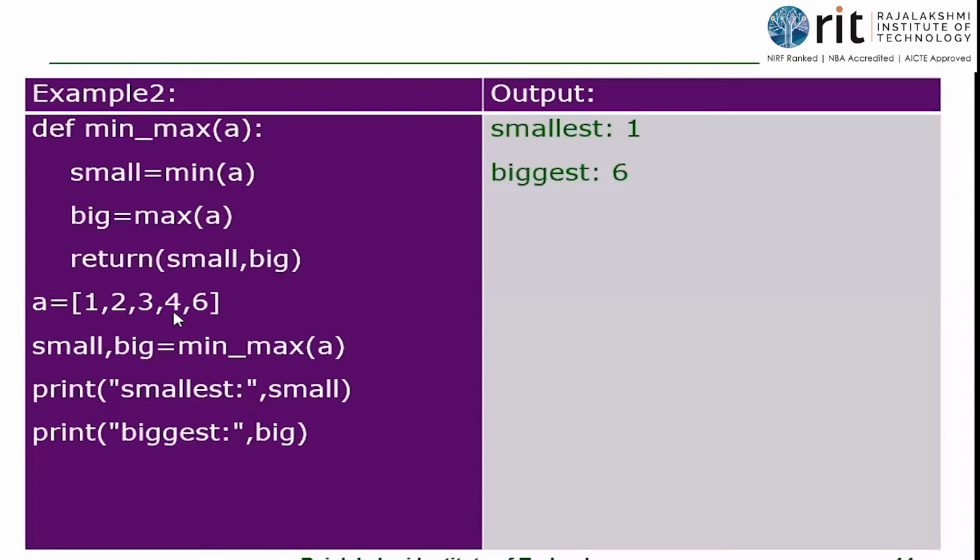See, a is equal to 1, 2, 3, 4, 6. So that is passed here. min_max is a function call. What is being passed? A value. What is a? A tuple. The tuple items are passed here and it is received. And here I'm calculating the small value and the big value. How do you find the small value? When I have the predefined function min of a, the minimum value will be picked and stored, because min and max are the predefined methods we have. So I found the smallest value and the biggest value. I'm returning them using the return statement, and the function call receives them. So that is stored in the variables small and big.